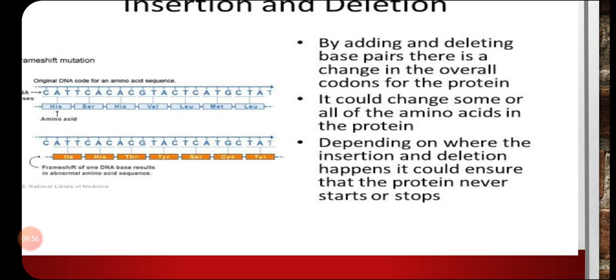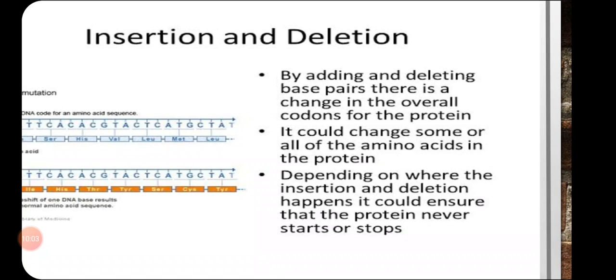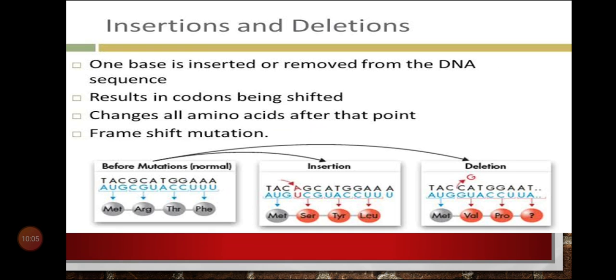Okay, depending on where the insertion and deletion happens, the reading frame changes from the point of insertion or deletion.